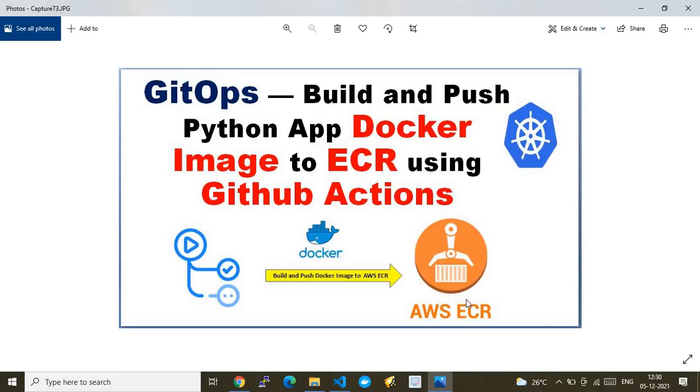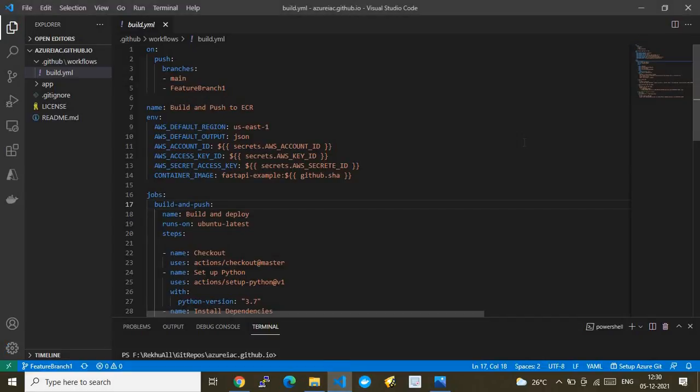This is the component which we are creating manually, but in infrastructure as code technology, we can create it using Terraform or whatever technology we want. For this demo, since this is infrastructure which sits on the AWS side, I will create it only manually for now, whereas the rest of the job we will do via GitHub Actions. So now I go here and we create an example ECR by giving this name.